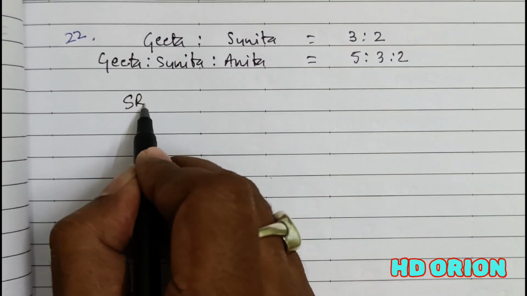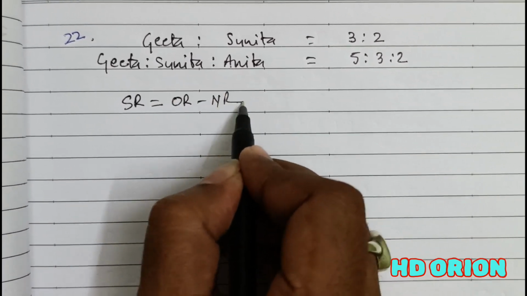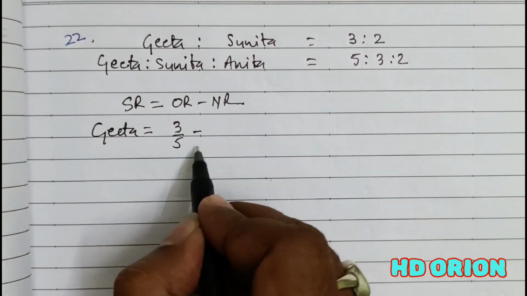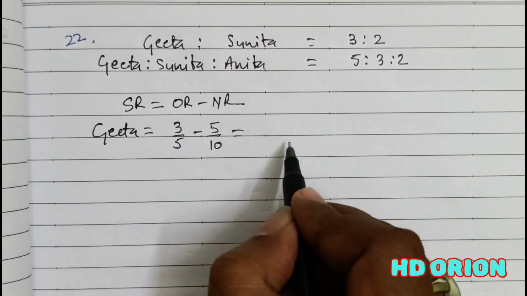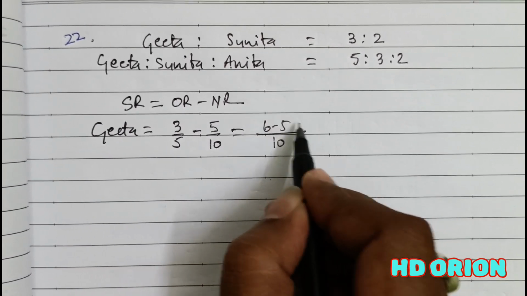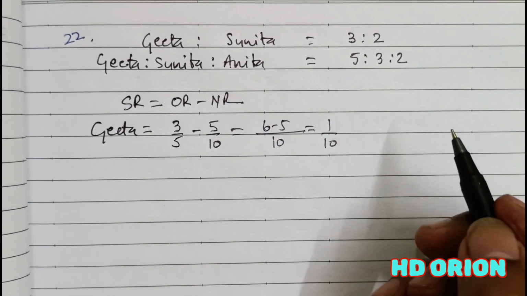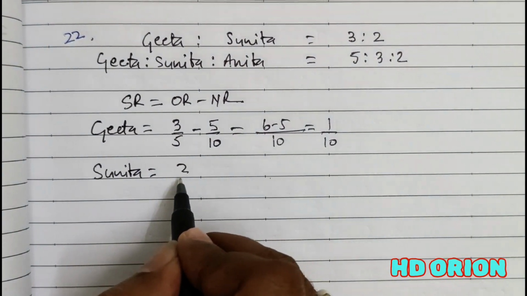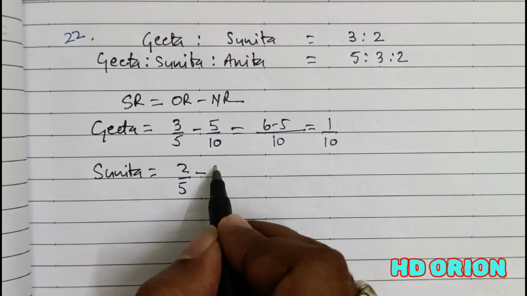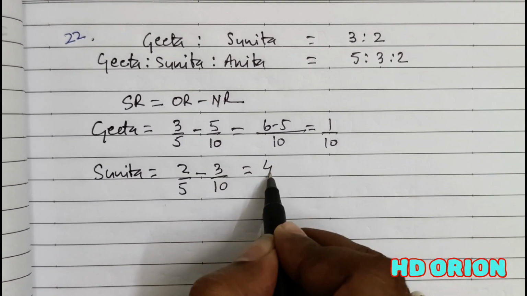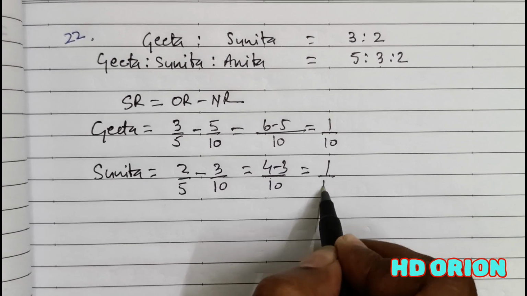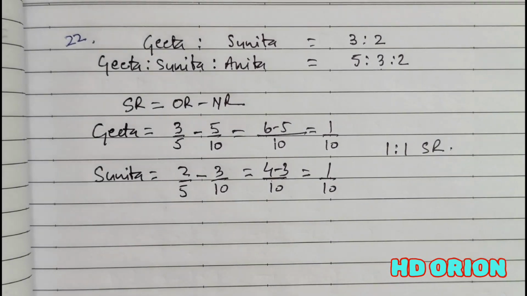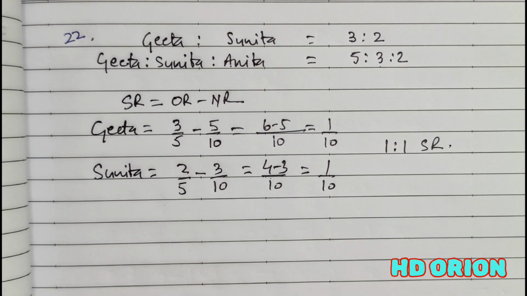Therefore, sacrificing ratio we will calculate, which is equal to old ratio minus new ratio. For partner Geeta, old ratio is 3/5 minus new ratio is 5/10. LCM will be 10. 6 minus 5, that is equal to 1/10. Okay. For Sunita, old ratio is 2/5 minus new ratio is 3/10. So it is 4 minus 3/10, which is equal to 1/10. Denominators are same. As a result, numerators are the sacrificing ratio. Fine. So let us pass the journal entry.